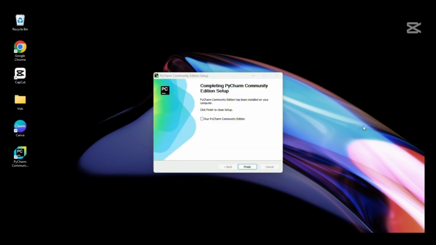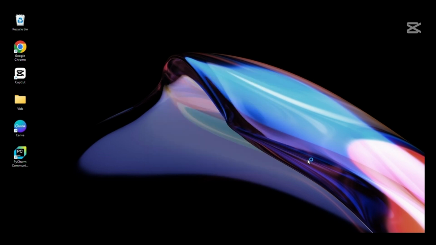Now the installation is finished. The next thing you need to do is to click on finish. It means that your PyCharm is there. But one thing is that if you want to open PyCharm immediately when you finish, just click on this run box, so that you should not have to click again on the icon on your desktop. So select that box and then click on finish. Automatically it is going to open the PyCharm for us.